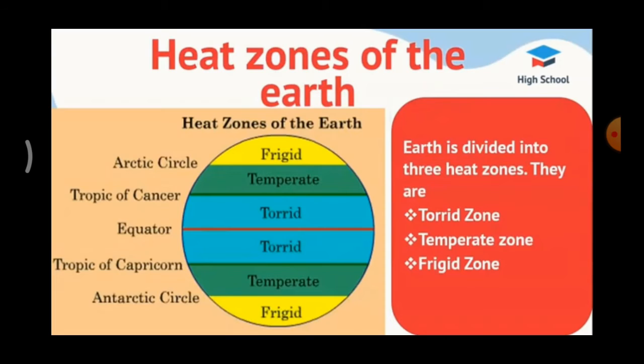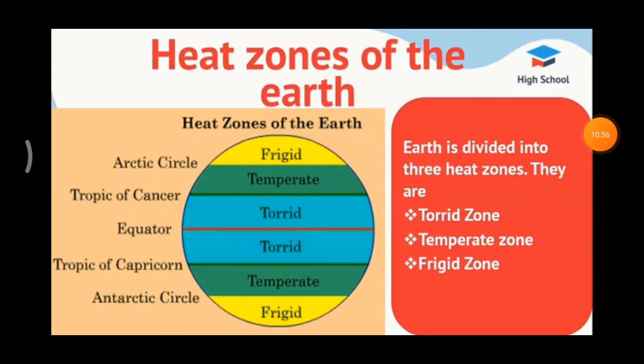Second one is temperate zone. See this picture. This zone lies between the Tropic of Cancer and the Arctic circle in the northern hemisphere, and between the Tropic of Capricorn and the Antarctic circle in the southern hemisphere. So this zone gets the slanting rays.